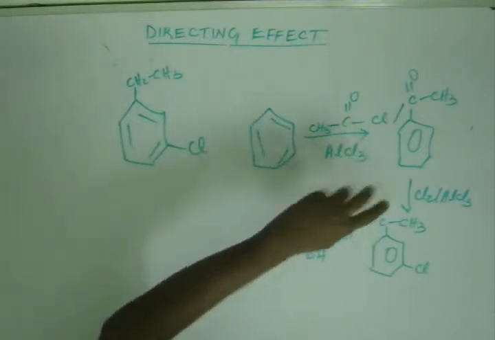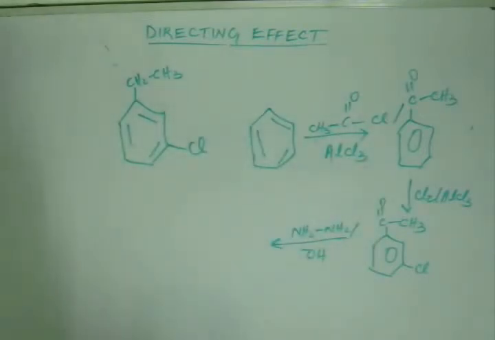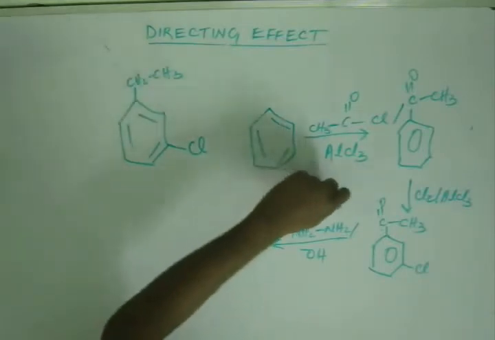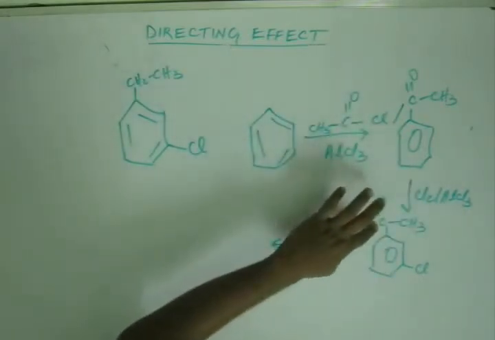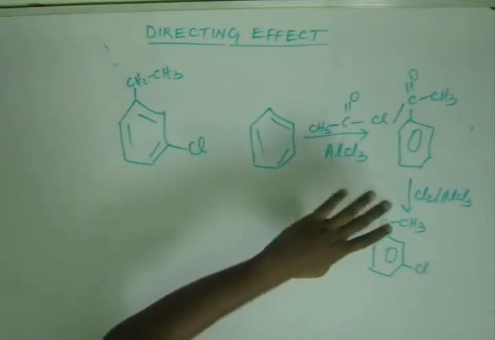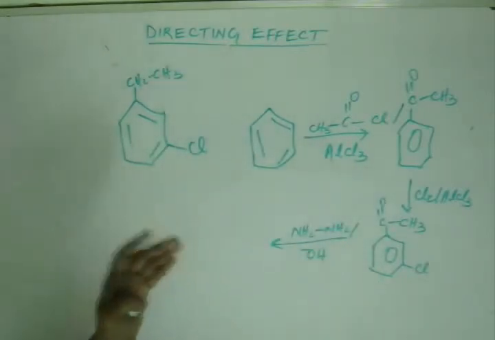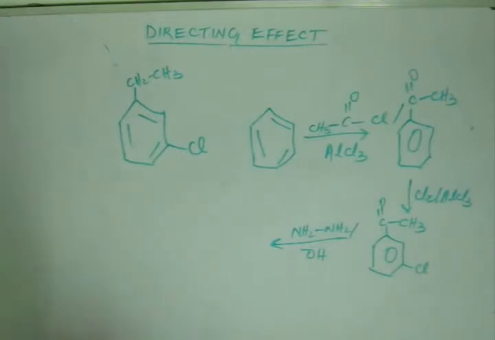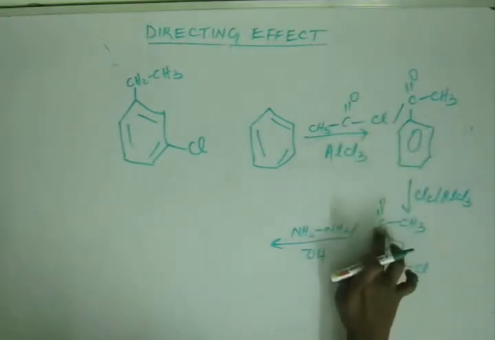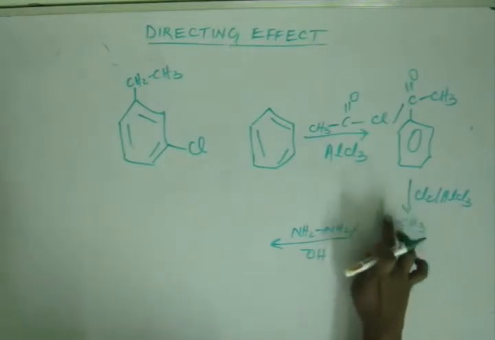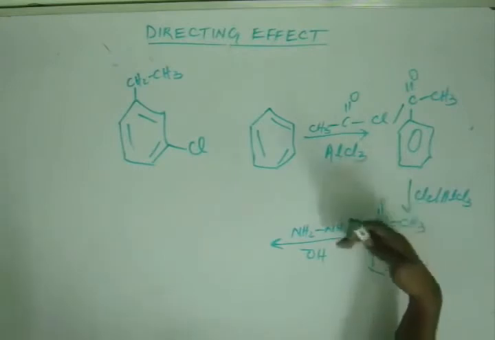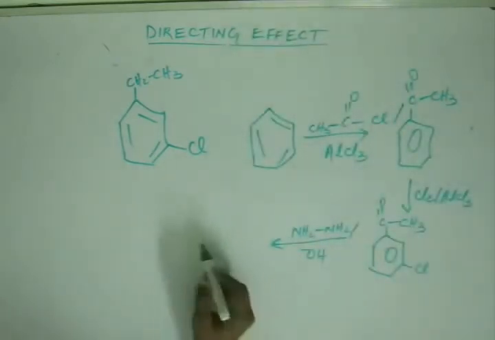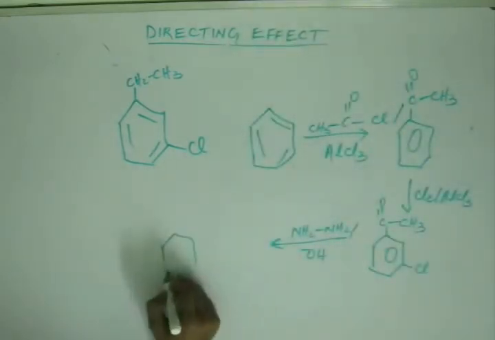It goes away via addition reaction with hydrazine, which we haven't done yet, so we will not bother ourselves over the mechanism. Somehow this oxygen goes away as water, but you get C double bond N, and then that gets converted to N2 gas. Then again that's a very good leaving group, and this leaves off, bringing 2 hydrogen on this carbon instead of 1 oxygen. So this double bond O is converted to 2 single bond H. All you have to do is remove this oxygen and add 2 hydrogen instead. So that will result in ethyl group.